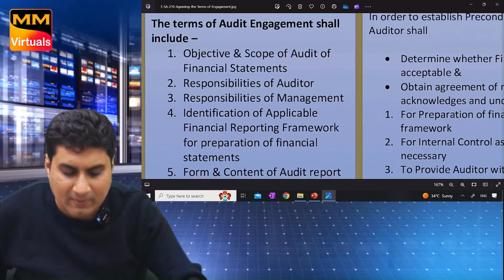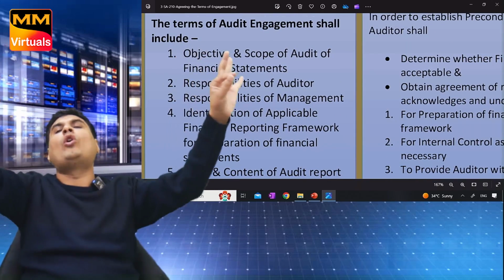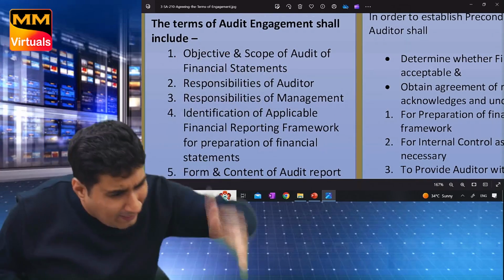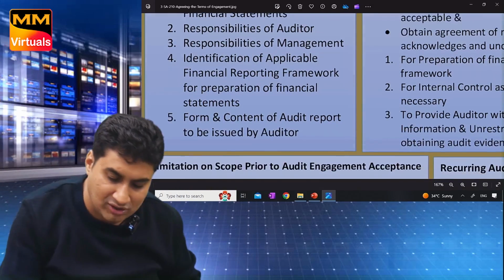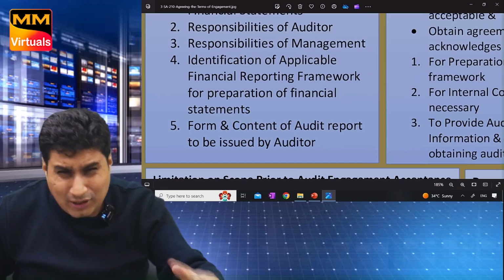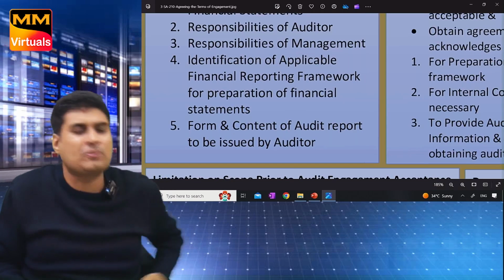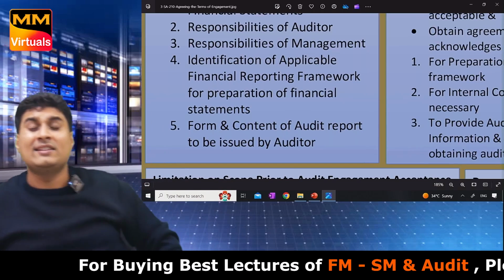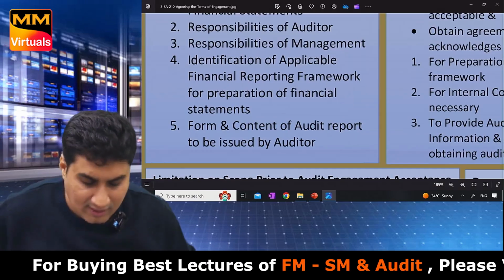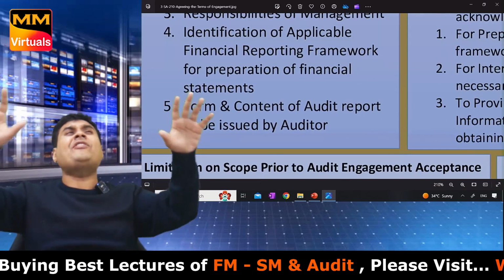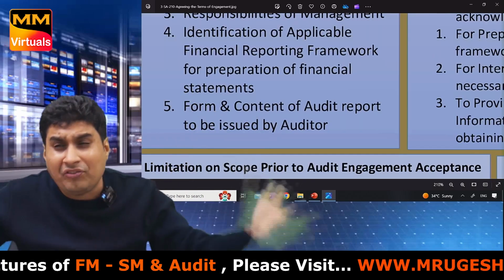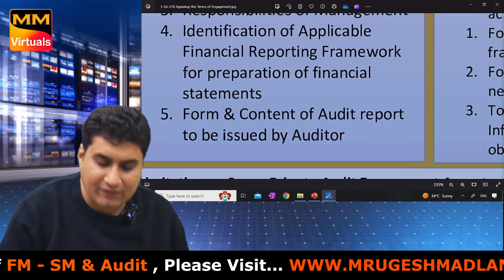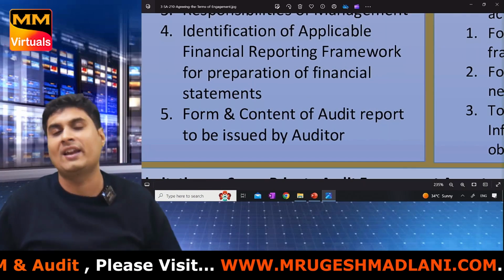What is there in the engagement letter? Objective and scope of audit of financial statements. Why am I doing the audit, and as per what scope? Two, responsibilities of auditor, responsibilities of management. These are your responsibility, these are our responsibility. Clear? Third, identification of FRF for preparation of financial statements. What is the reporting framework in India? Schedule 3.